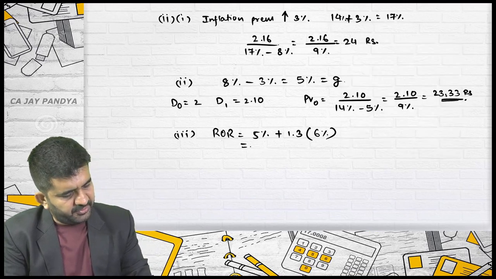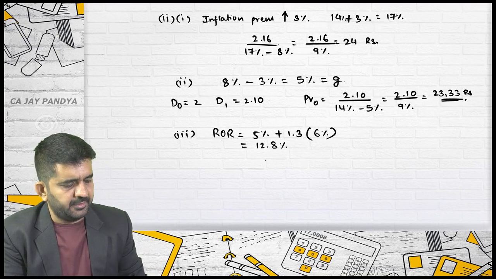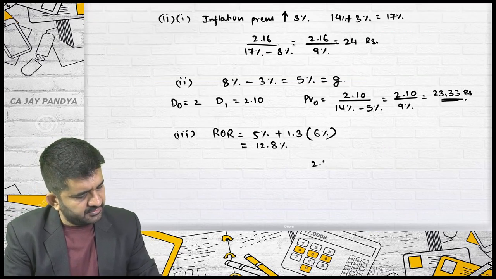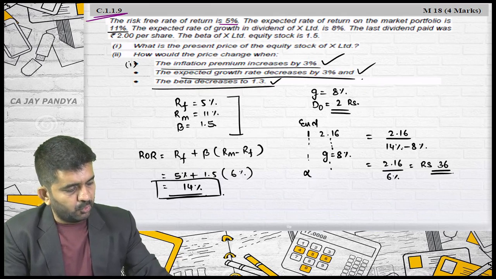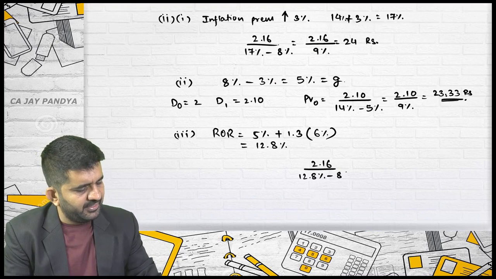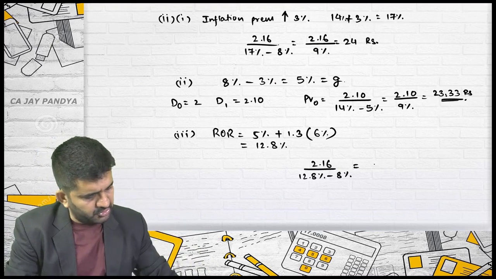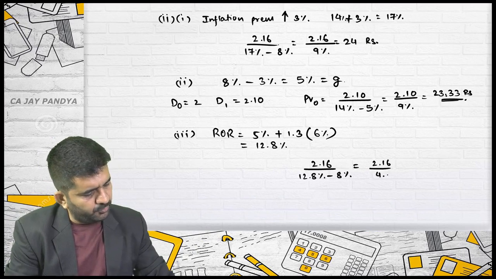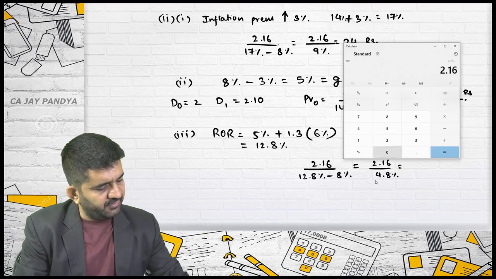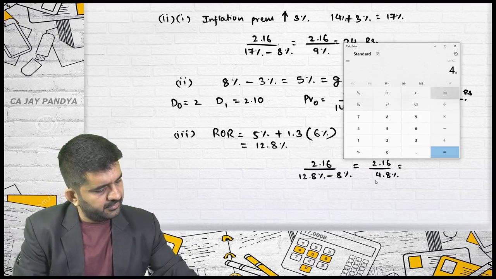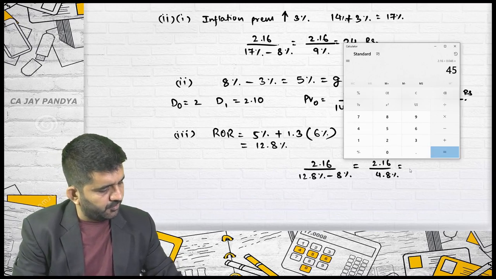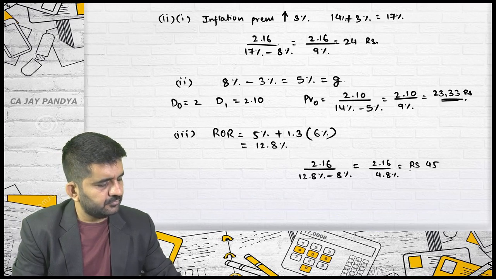So required rate of return will become 12.8%. Other all figures will remain same. So I can take all this 2.16 because now the growth rate I will not be changing. 12.8% minus 8%. Is it all? It is 2.16 divided by 4.8%. It is 45 rupees.